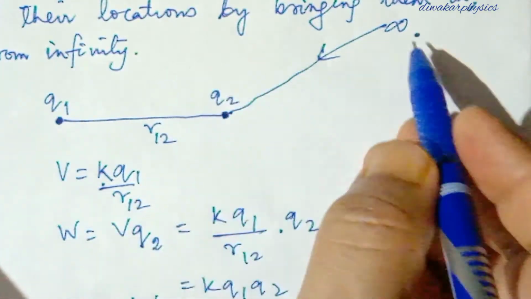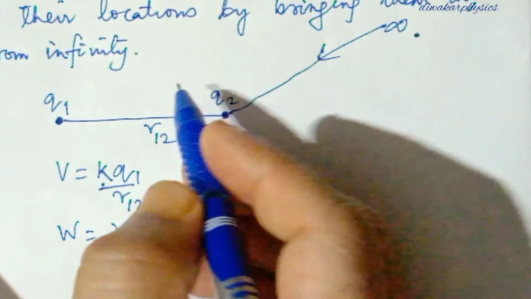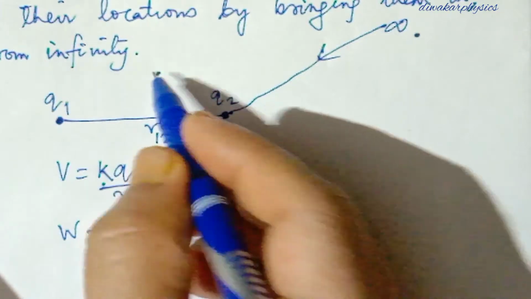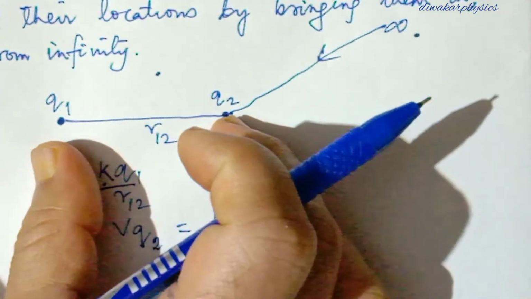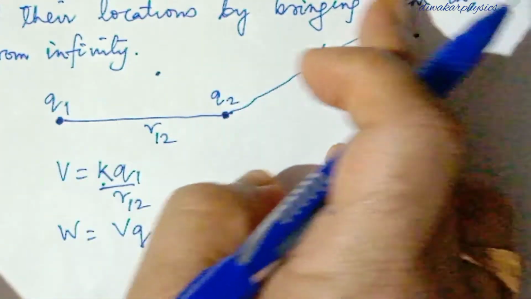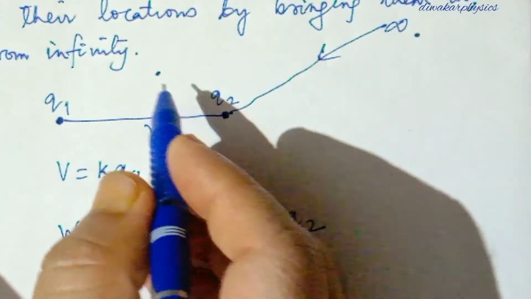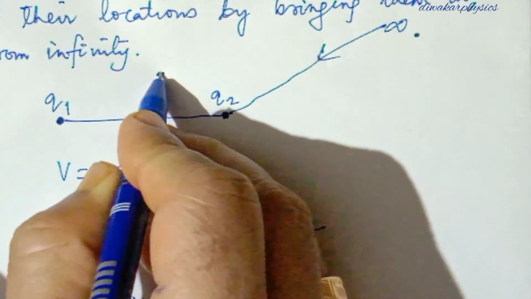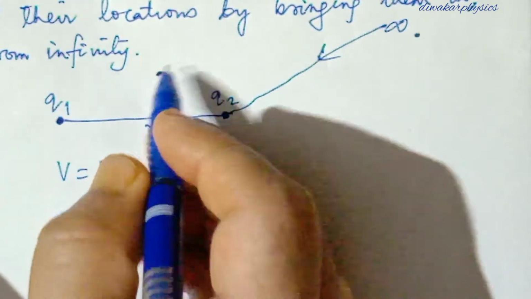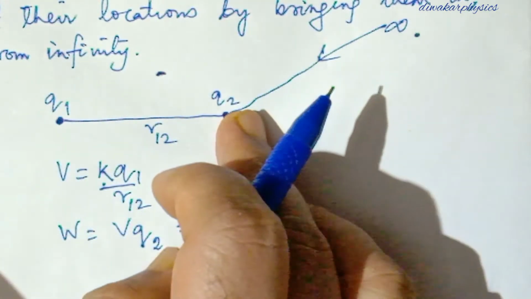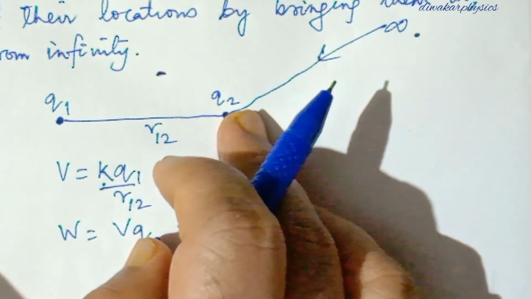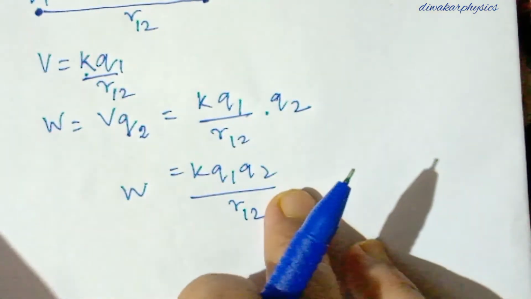If we bring another charge from infinity to this point, these two charges are already placed here. Then this third charge is placed in the electric field of both the charges, which means it will interact with both. So the same type of formula we can put.